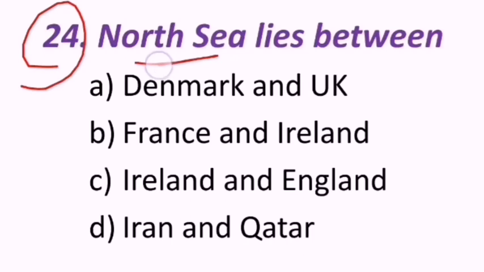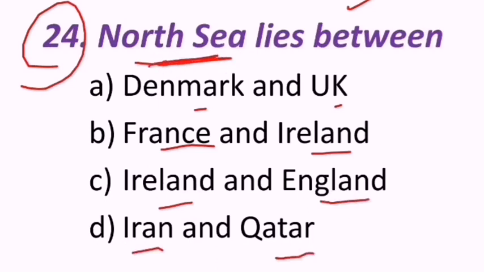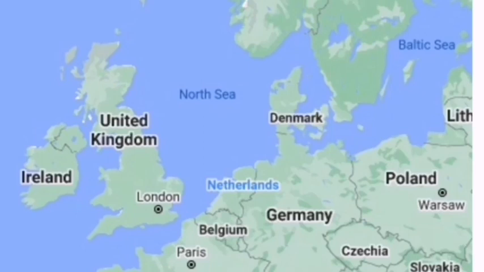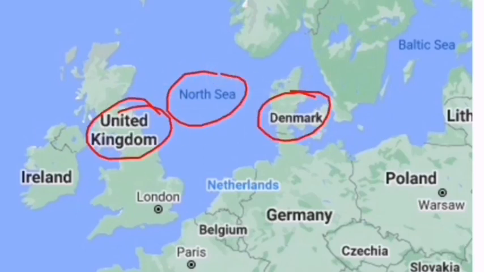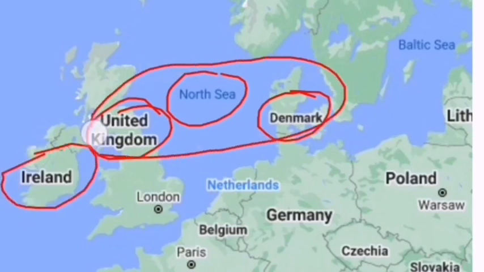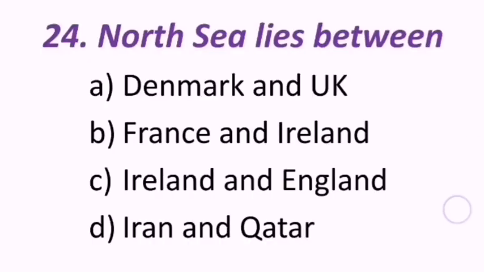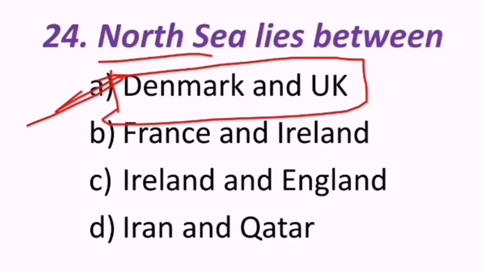Next question, North Sea lies between Denmark and UK, France and Ireland, Ireland and England, Iran and Qatar. Look at this. This is the North Sea. It lies between UK and Denmark. France is here, Ireland is here. So the correct answer is UK and Denmark. A is the correct answer.